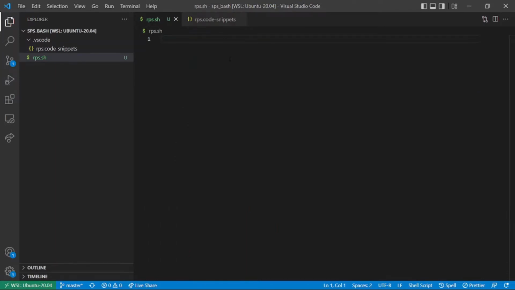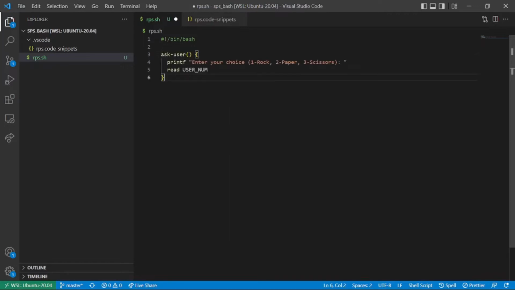As for any shell script, the first line has to be a shebang line. To play rock paper scissors, the first thing we have to do is to ask the user for input, so the user can select rock, paper or scissors. This is a function that will ask the user for a choice: one for rock, two for paper, and three for scissors. The choice will be stored in the variable known as usernum.